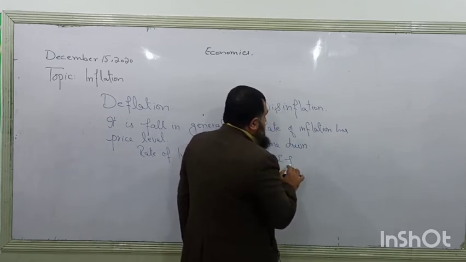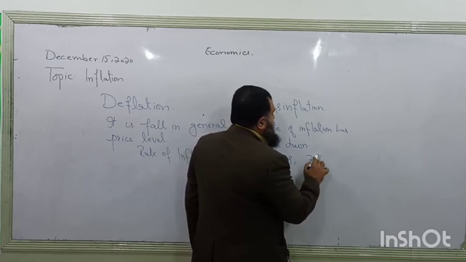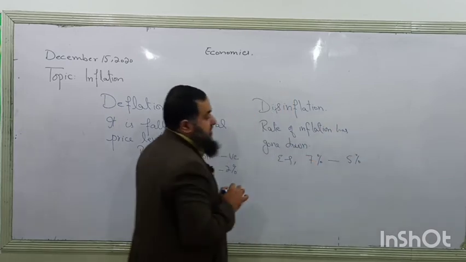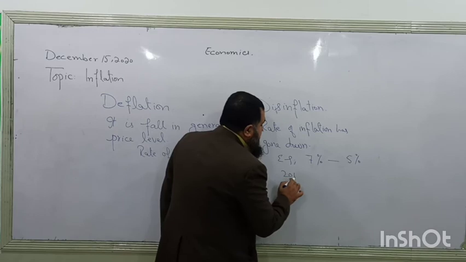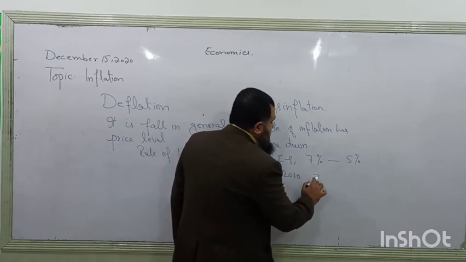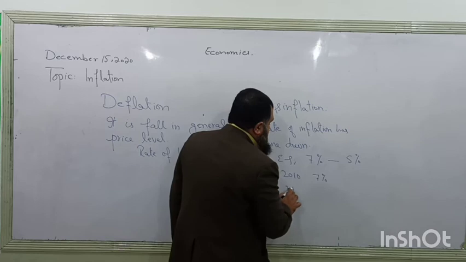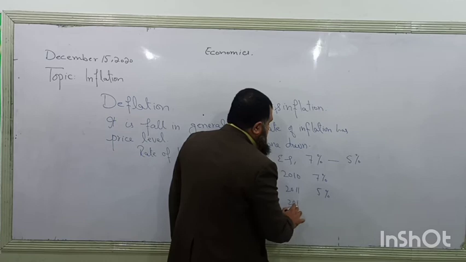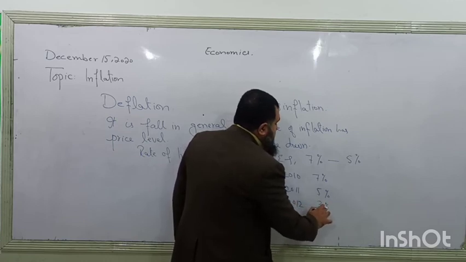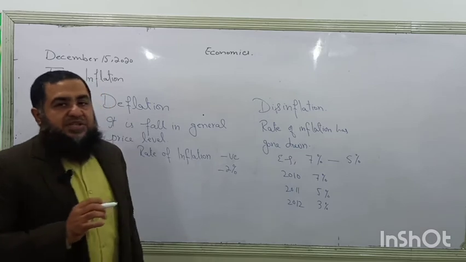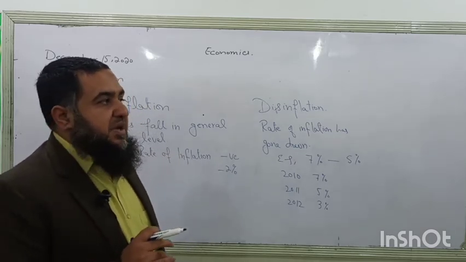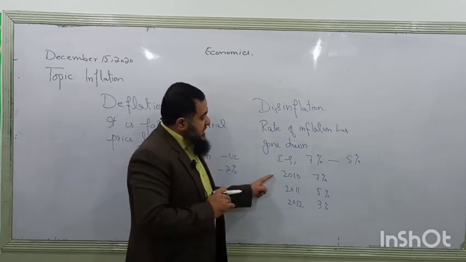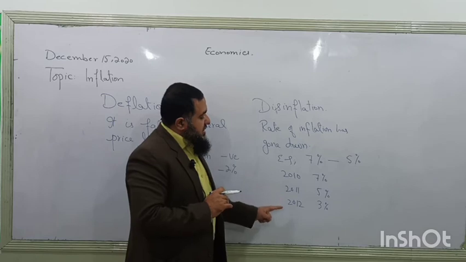For example, prices previously were growing by 7%, but now they are growing by 5%. They are still growing. In year 2010, the rate of inflation was 7%, in year 2011 the rate of inflation is 5%, and in year 2012 the rate of inflation is 3%. So in which year do you think the prices will be highest? Do you think in 2010 the prices were highest, or in 2011 or in 2012?